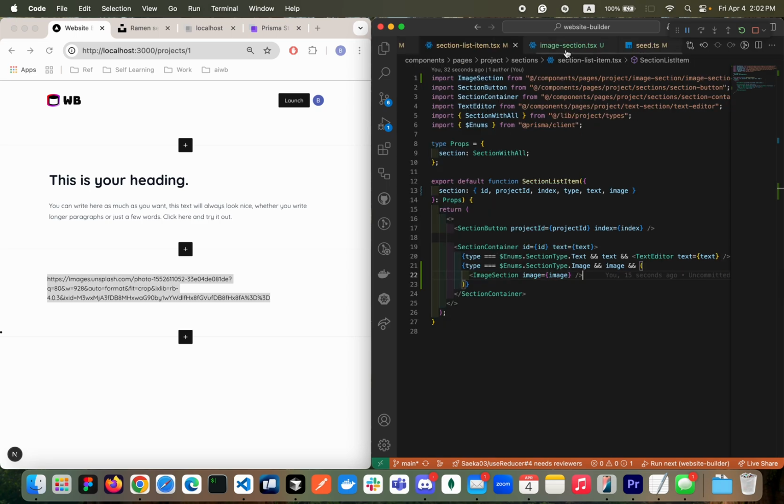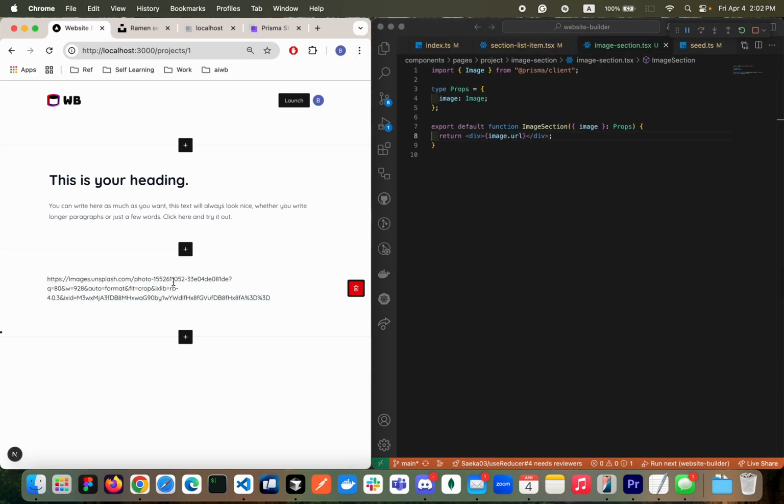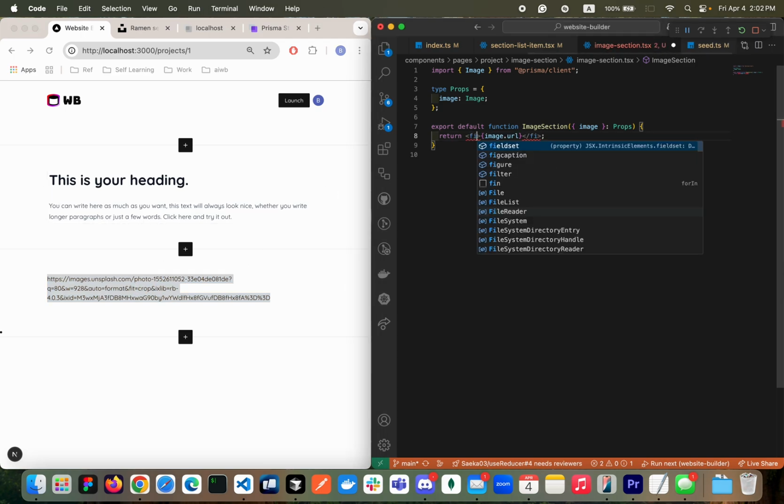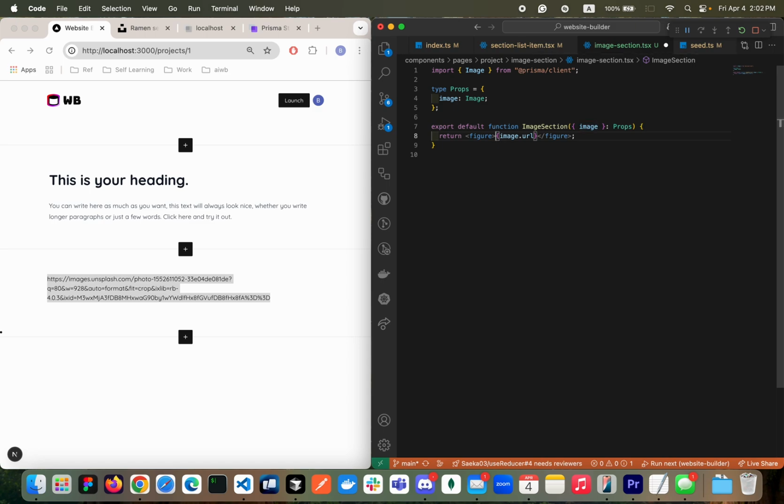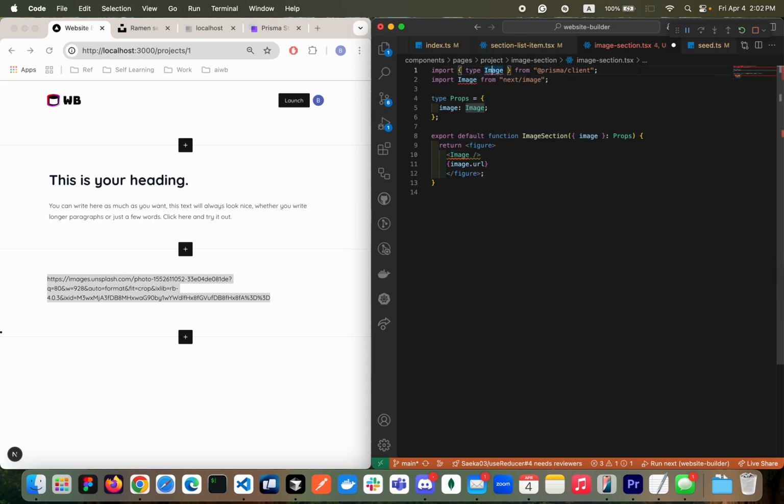Looking good, looking good. We need to think about what is the semantic way of structuring our HTML. I'm gonna have figure, and then inside there, I'll be having the image tag, right? Image from next image. But of course, we need to change this guy. This one will be type, and then this one will be as image type, just to avoid naming conflicts. Looking good. So here, we should be able to pass all the necessary information, which is image.source, right?